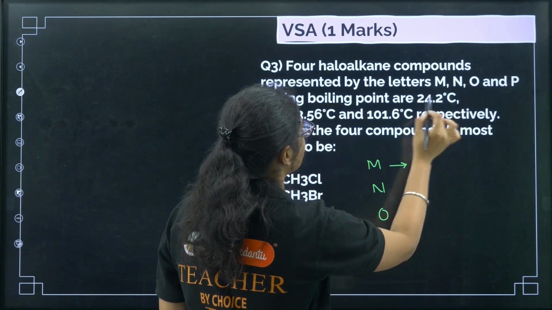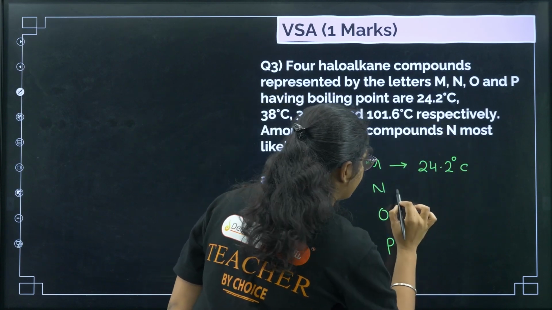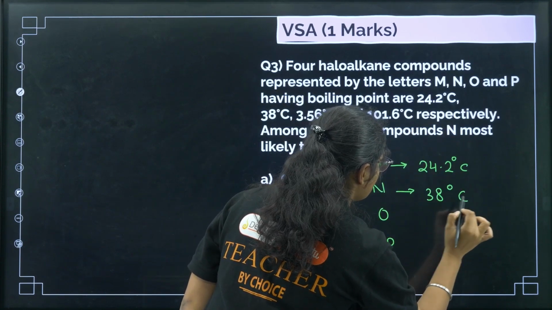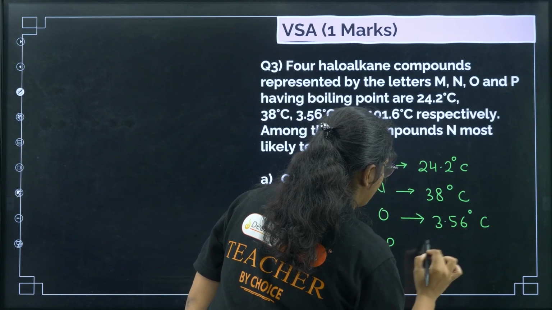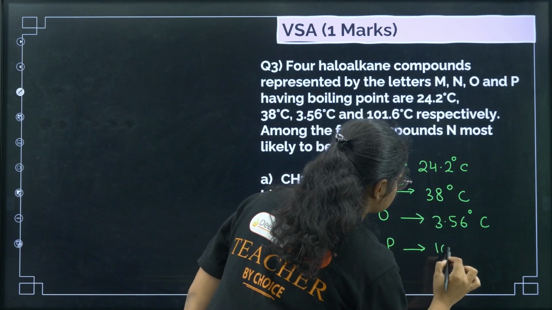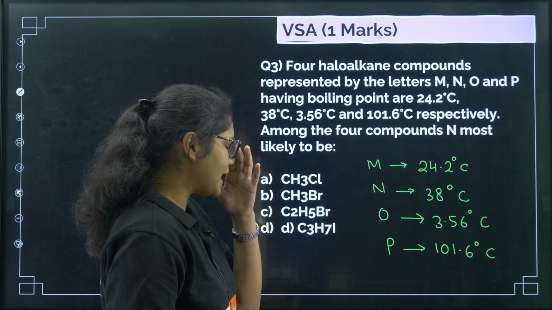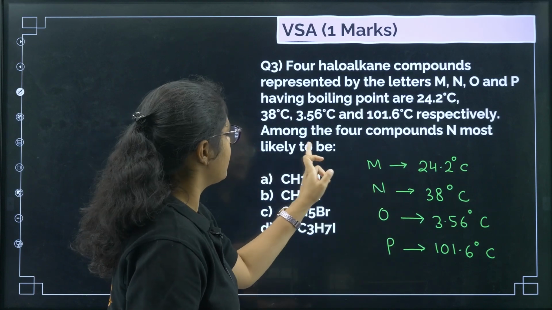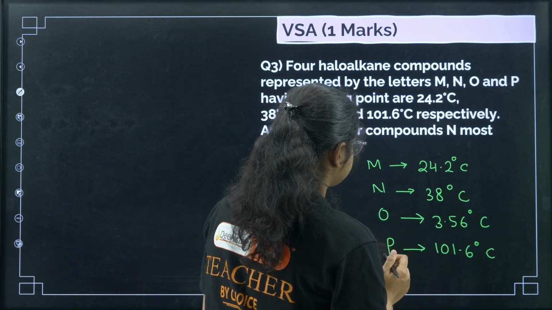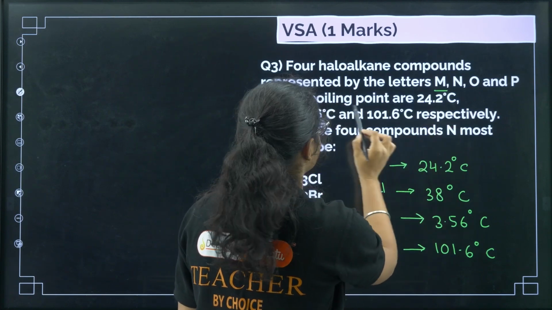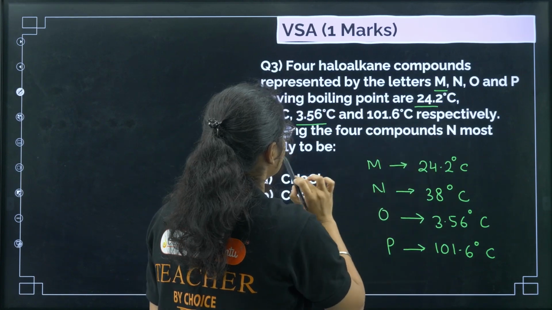So M value is how much? 24.2 degrees Celsius. Okay, then N is 38 degrees Celsius, then O we have 3.56, and P is 101.6 degrees. Now what you can see here is that if we see M, N, O, P, the lowest among the 4 compounds, N is most likely to be. Okay, so N, I have written correct values. M value is 24.2, N value 38, then we have O value and P value.